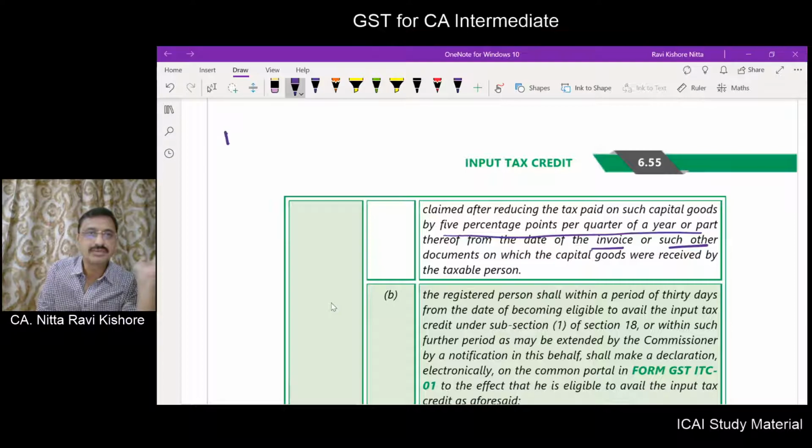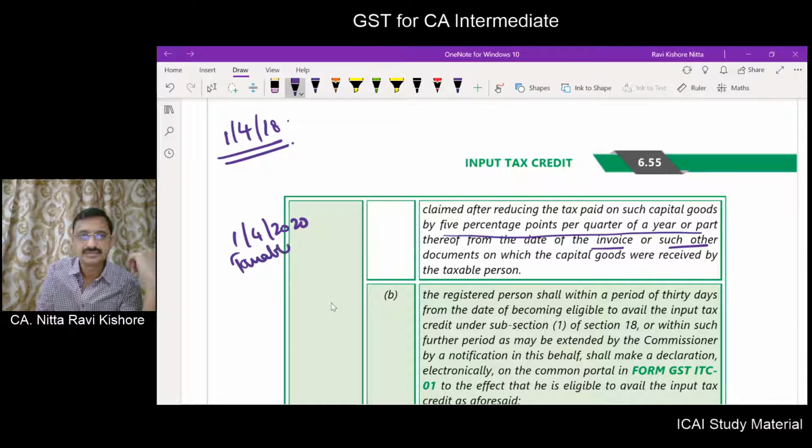Let us say the capital good is received, the invoice date for the capital good is 1/4/2018. From 1/4/2020, the supply made by this fellow is going to be taxable supply. So the invoice date is 1/4/18. The total input tax credit availed is 1 lakh.